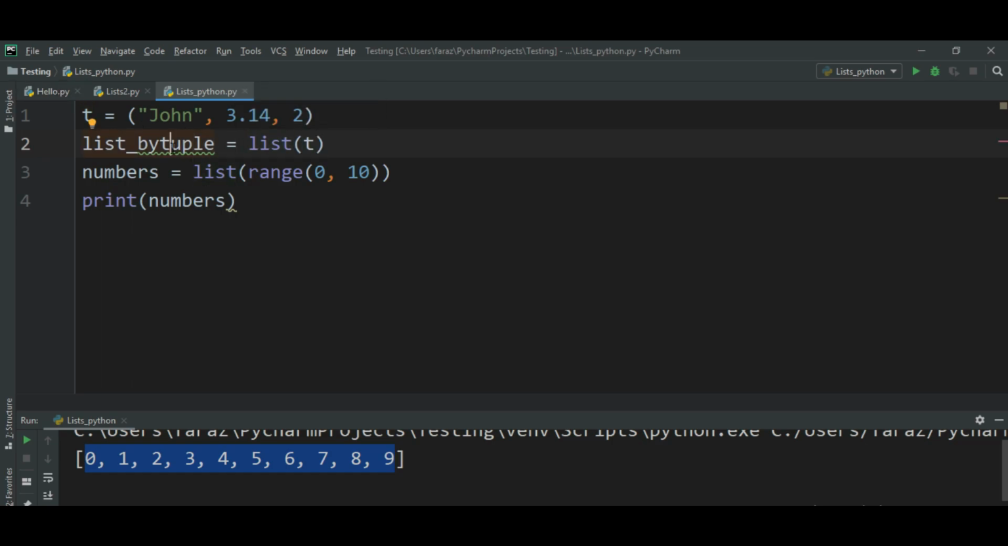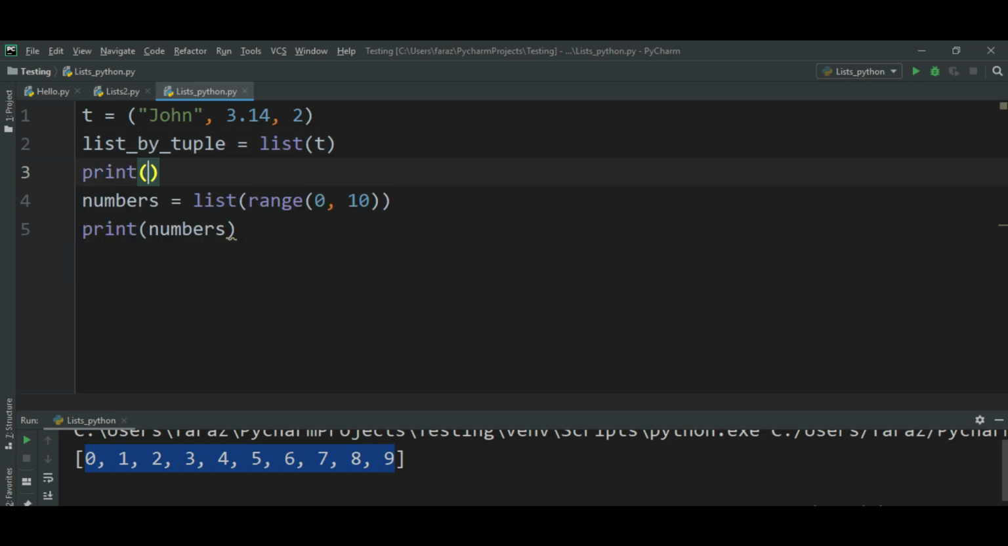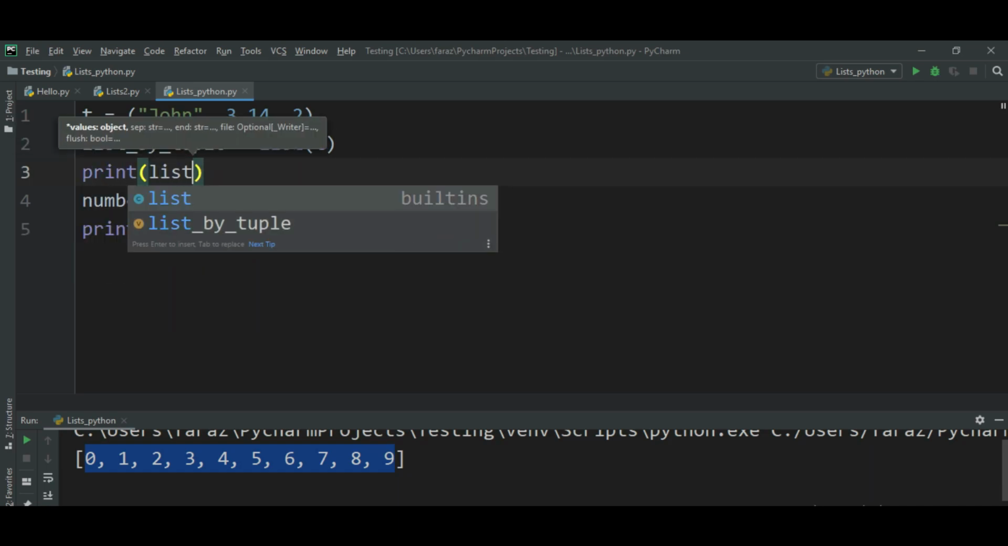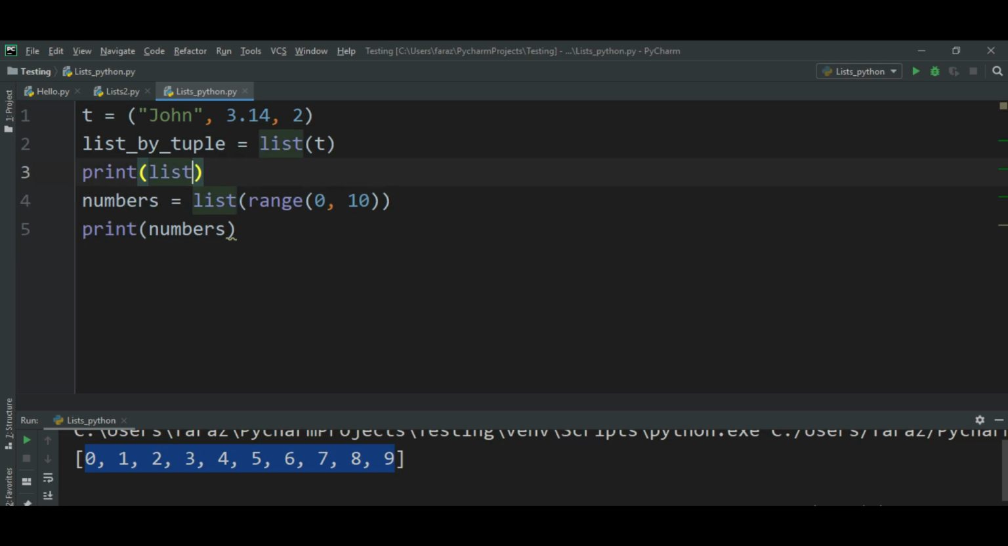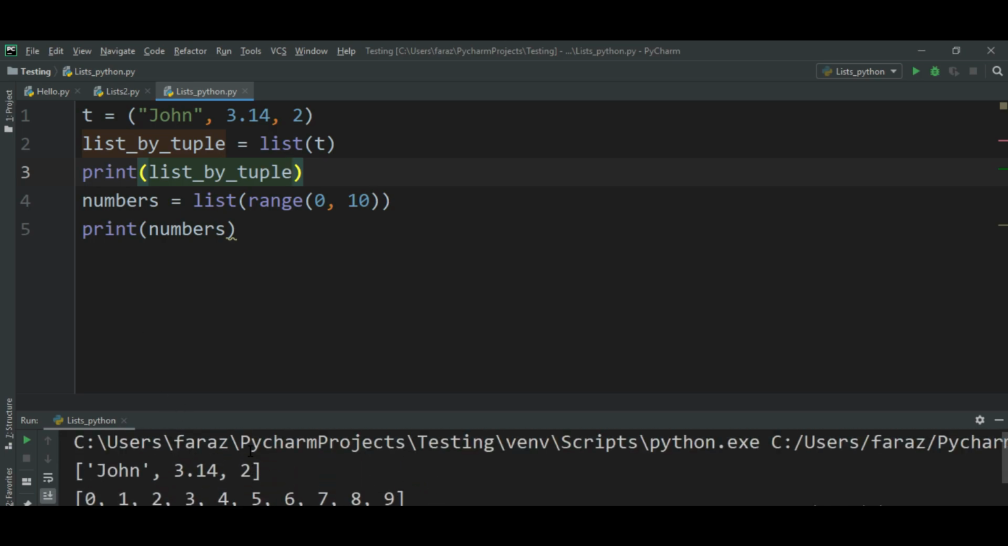It's saying something, but no worries, don't worry about that. So let me print list by tuple. Hopefully my tuple got converted into a list. You can see these are the list square brackets. So this is how you're going to use the list method. There are some other ways. So hopefully you understood this. Now let us move on to the next thing.